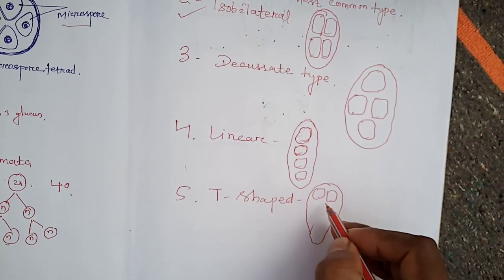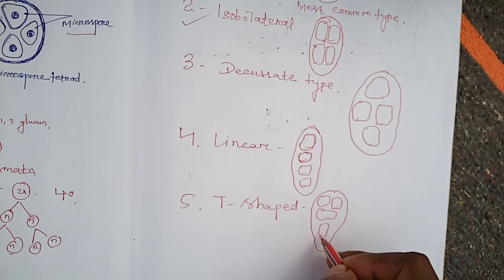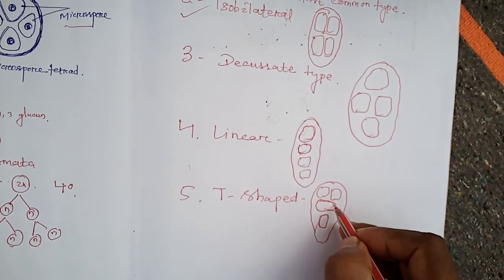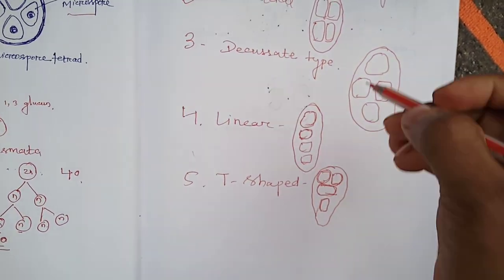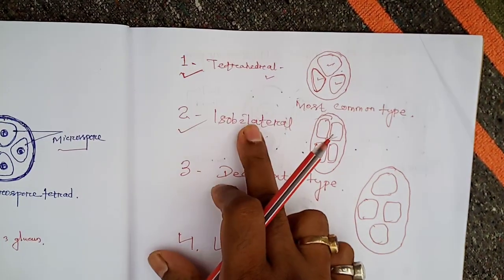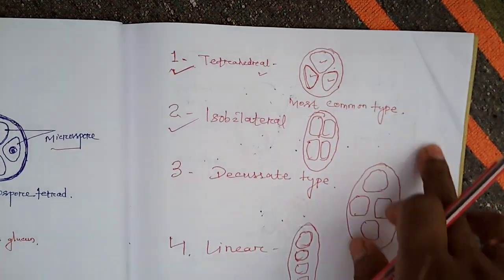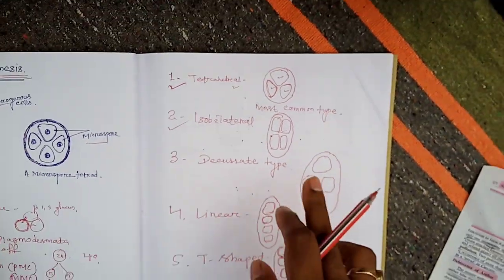Here there are two pollen grains, and here is another one, and here is the last one. So this is the T-shaped arrangement. We should remember one thing: tetrahedral is the most common type, then the isobilateral. These five types of arrangements of pollen tetrads occur in plants.